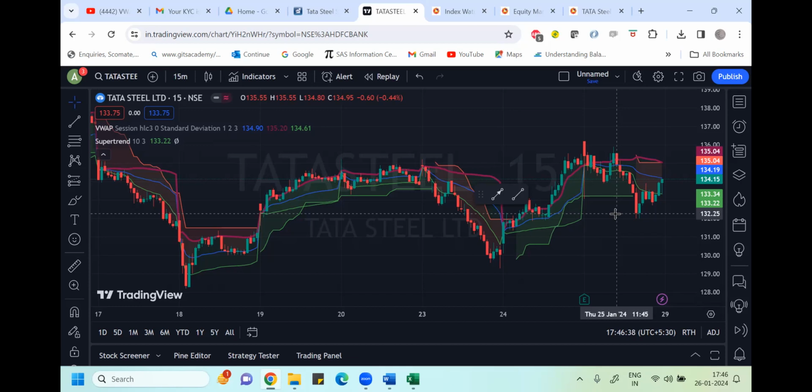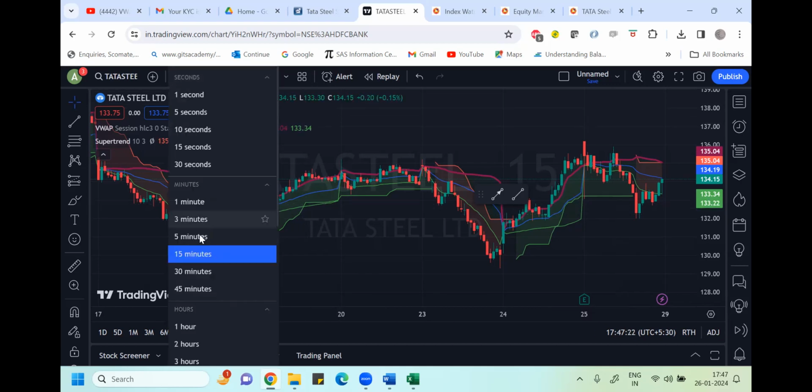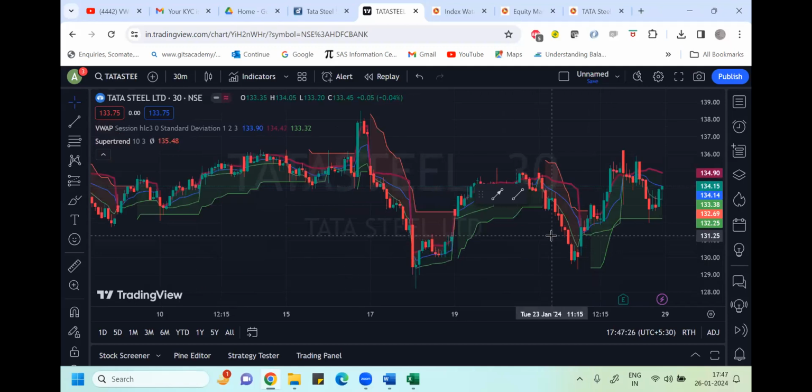But somewhere around 11:15, before that, you can see an uptrend was there till 11:30. So you can buy the stock for intraday purposes around 11:15, and keep checking in the 15-minute or 30-minute chart what trend they are showing.